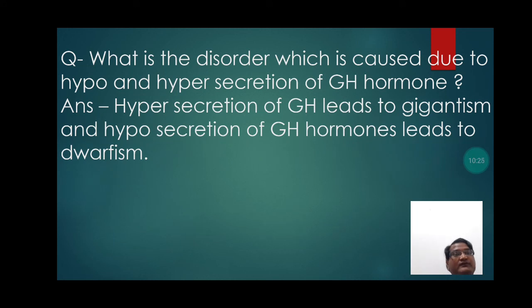Hypersecretion of growth hormone leads to gigantism, and hyposecretion of growth hormone leads to dwarfism. Thank you, students.